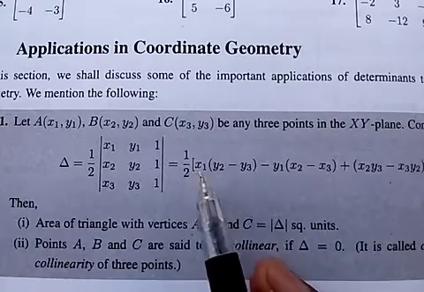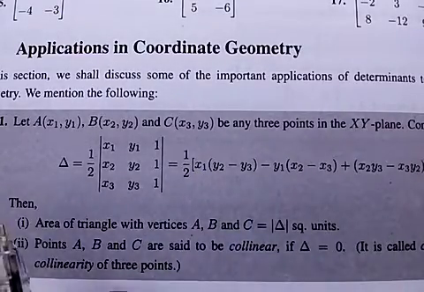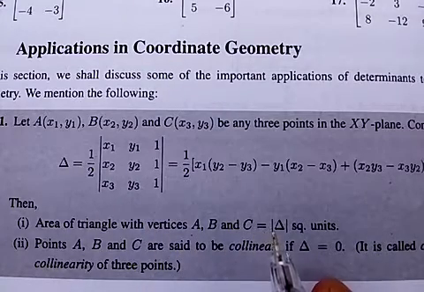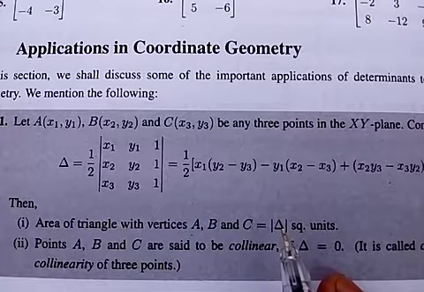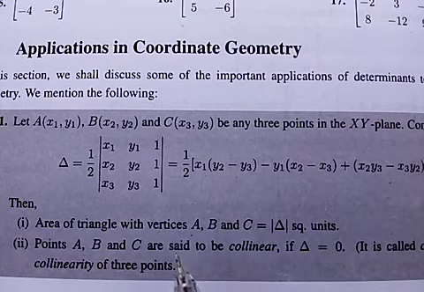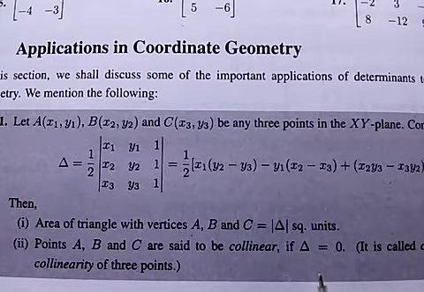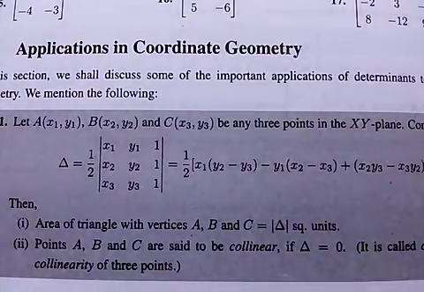We can expand the determinant. Then the area of the triangle with vertices A, B, C is the value of the determinant in square units. Points A, B, C are said to be collinear if the determinant equals 0. It is called the condition of collinearity of 3 points.